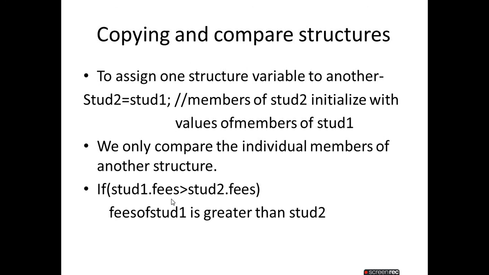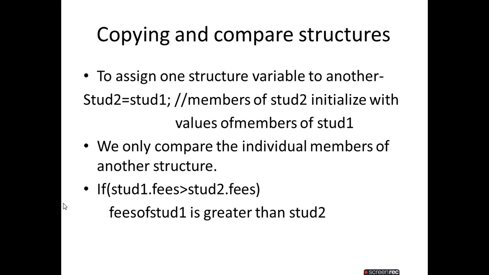For example, we can compare stud1 fees and stud2 fees. Obviously, fees must be a member of both stud1 and stud2. Now we compare it like this: if stud1 dot fees, meaning the stud1 fees value, is greater than the stud2 fees, then print that the fees of stud1 is greater.